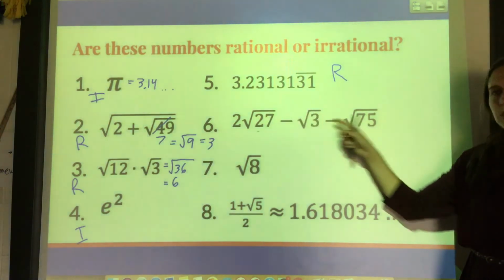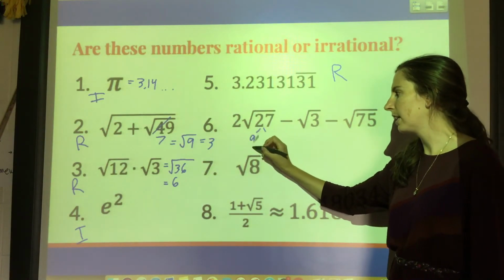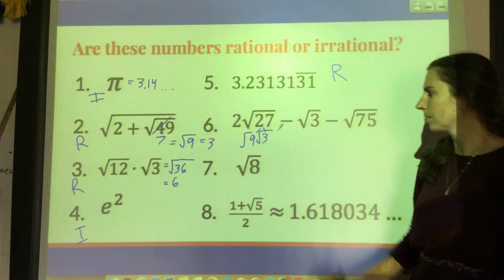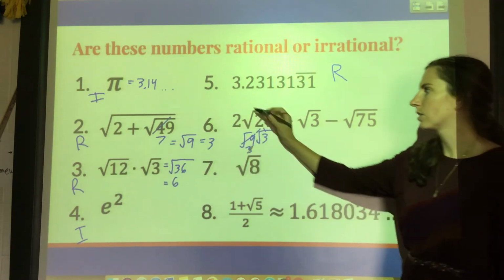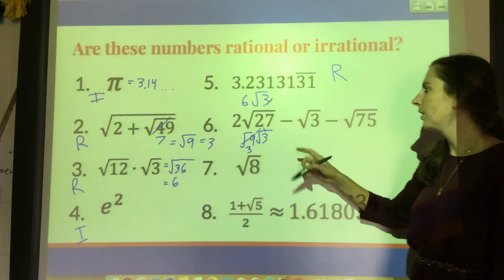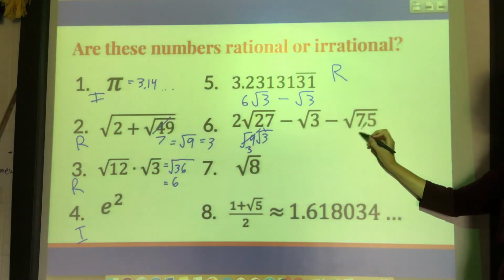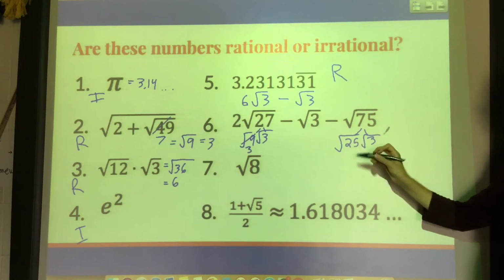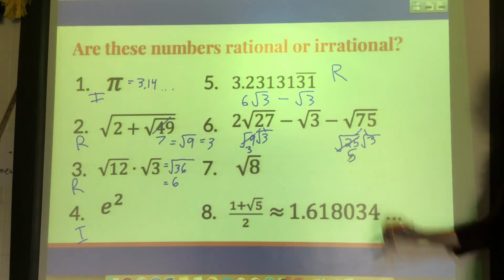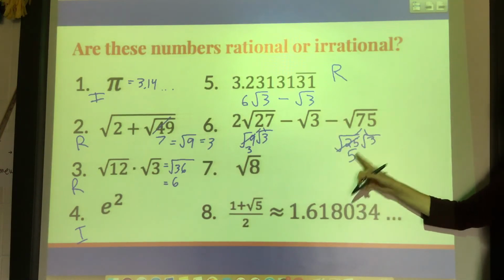This big old mess, you could type it into your calculator, or we could simplify it by hand. That's going to be 9 and 3, and that's just a 3. 2 times 3 is 6, so 6 root of 3 minus 1 root of 3 minus whatever this is. I'll break that into 25 and 3. Square root of 25 is 5. So this whole thing becomes minus 5 root of 3.